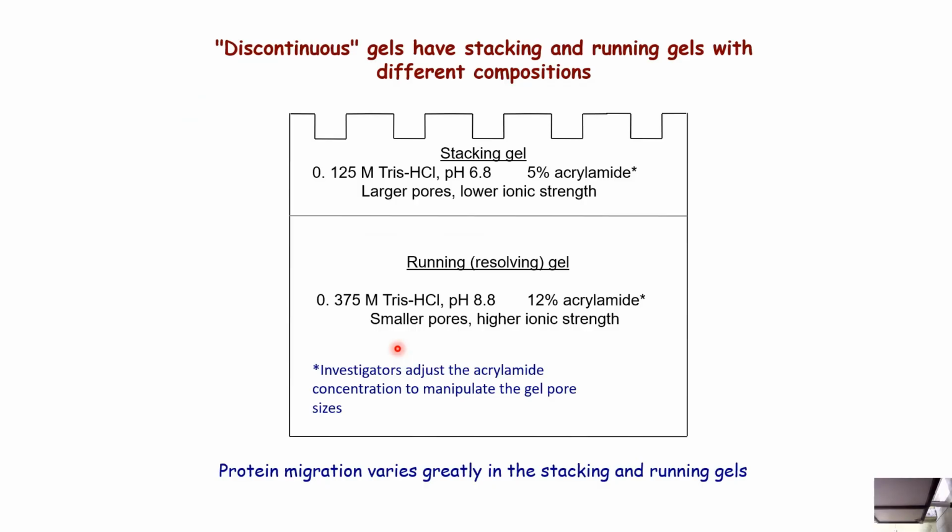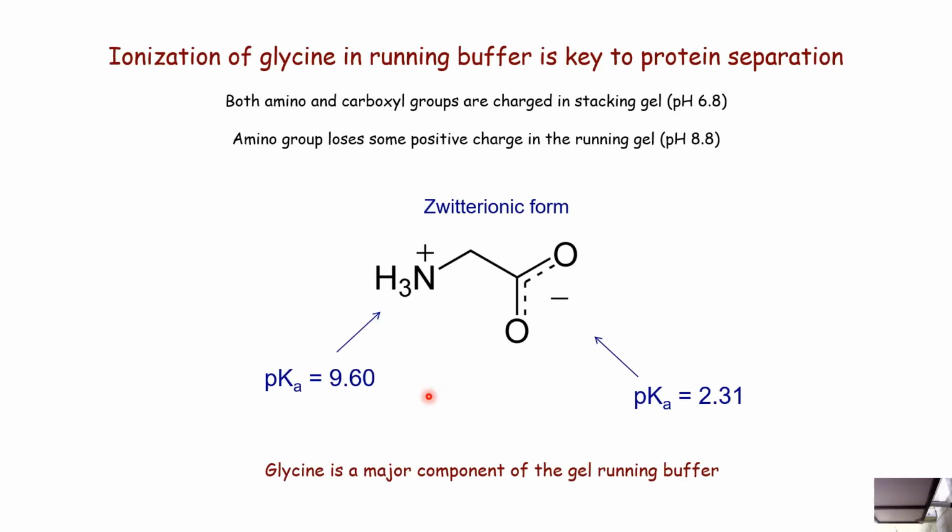Now, discontinuous gels are stacking and running gels with different compositions. If you see, the main difference is in the pH. The stacking gel has a pH of 6.8, whereas the running gel has a pH of 8.8. The stacking gel has larger pores and lower ionic strength, whereas the running gel has smaller pores and higher ionic strength. Now, ionization of glycine in the running buffer is the key to protein separation. Both amine and carboxyl groups are charged in the stacking gel. Because at pH 6.8, the amino group loses some positive charge in the running gel at pH 8.8.